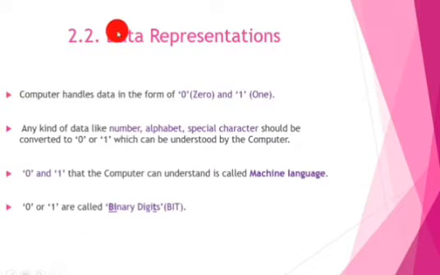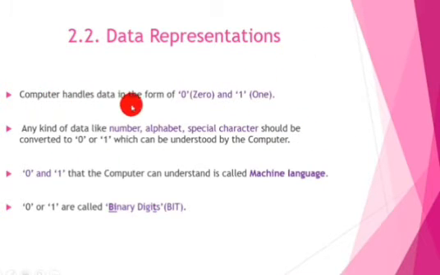So we know what is meant by data. Data means a collection of raw facts. How these raw facts are represented in your computer, that we can discuss now. There are different kinds of data. We can give data like numbers, alphabets, special characters, or images and graphics. We are giving different types of data to your computer. How the data can be represented in your computer, that we can discuss now.